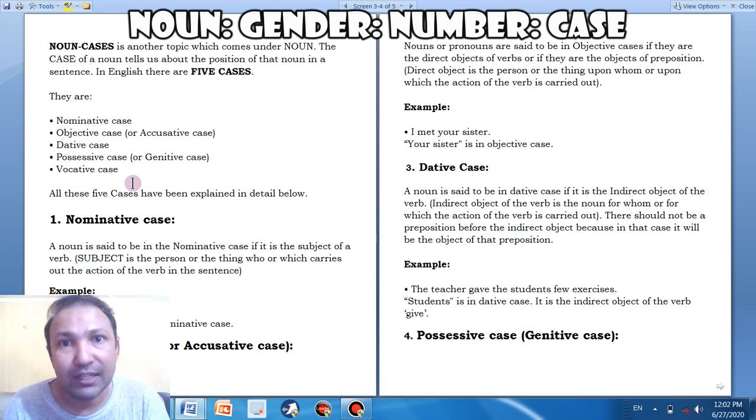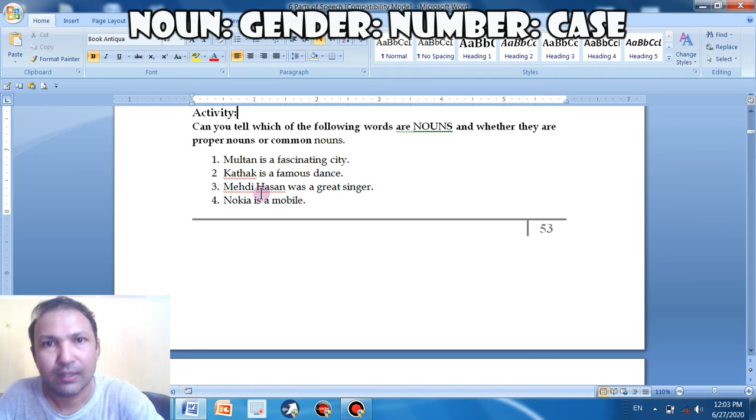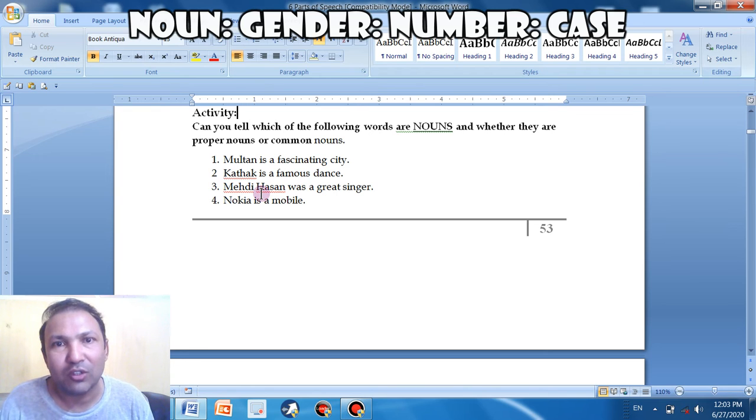And the important thing about grammar is exercises. Now we have gone through all the topics that come under the noun. So grammar is incomplete without activities and exercises, because it's just like mathematics. If you don't practice it, you won't get it at all, because it's very easy to understand, but it's difficult to do. So the exercises and activities are more important than lectures. So let's have a very simple activity, and let's have a quick review of the activity.